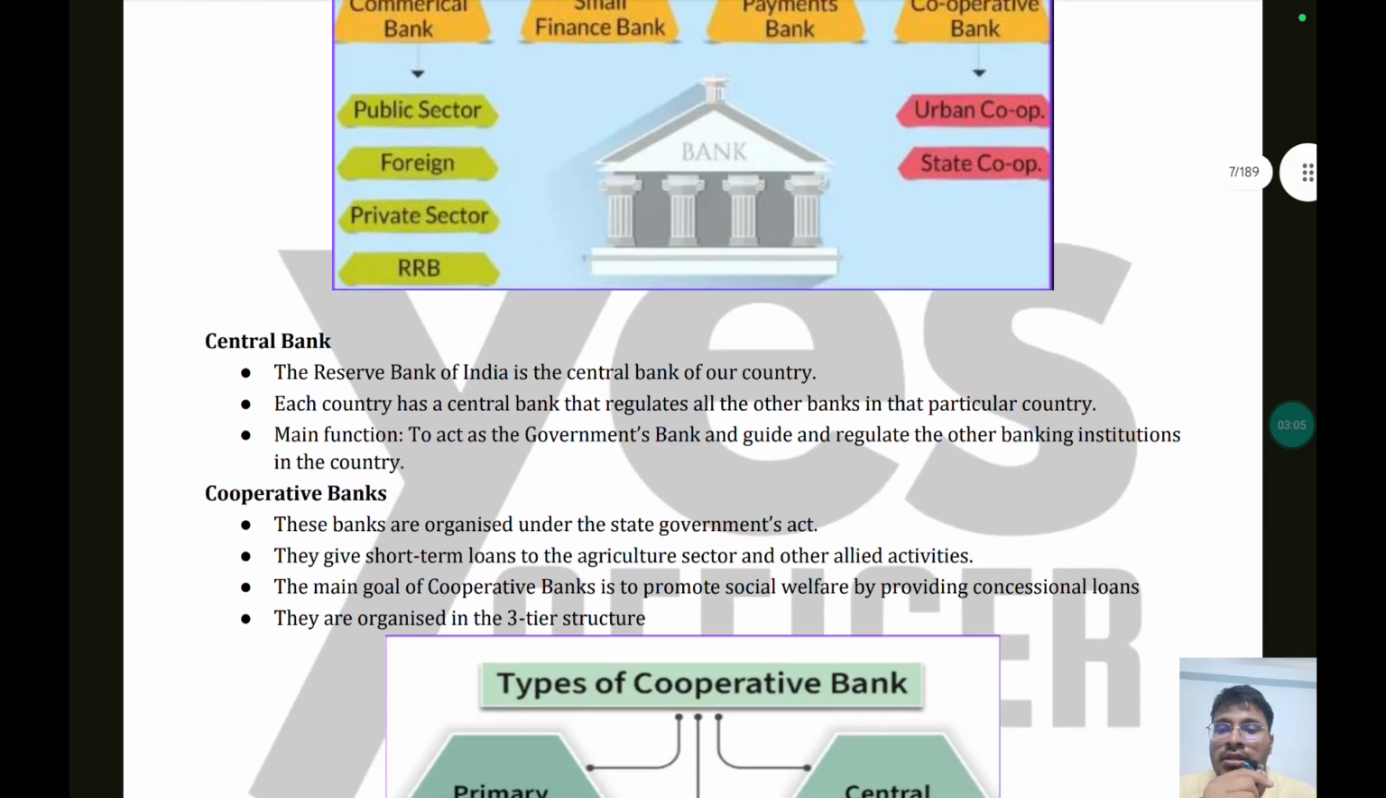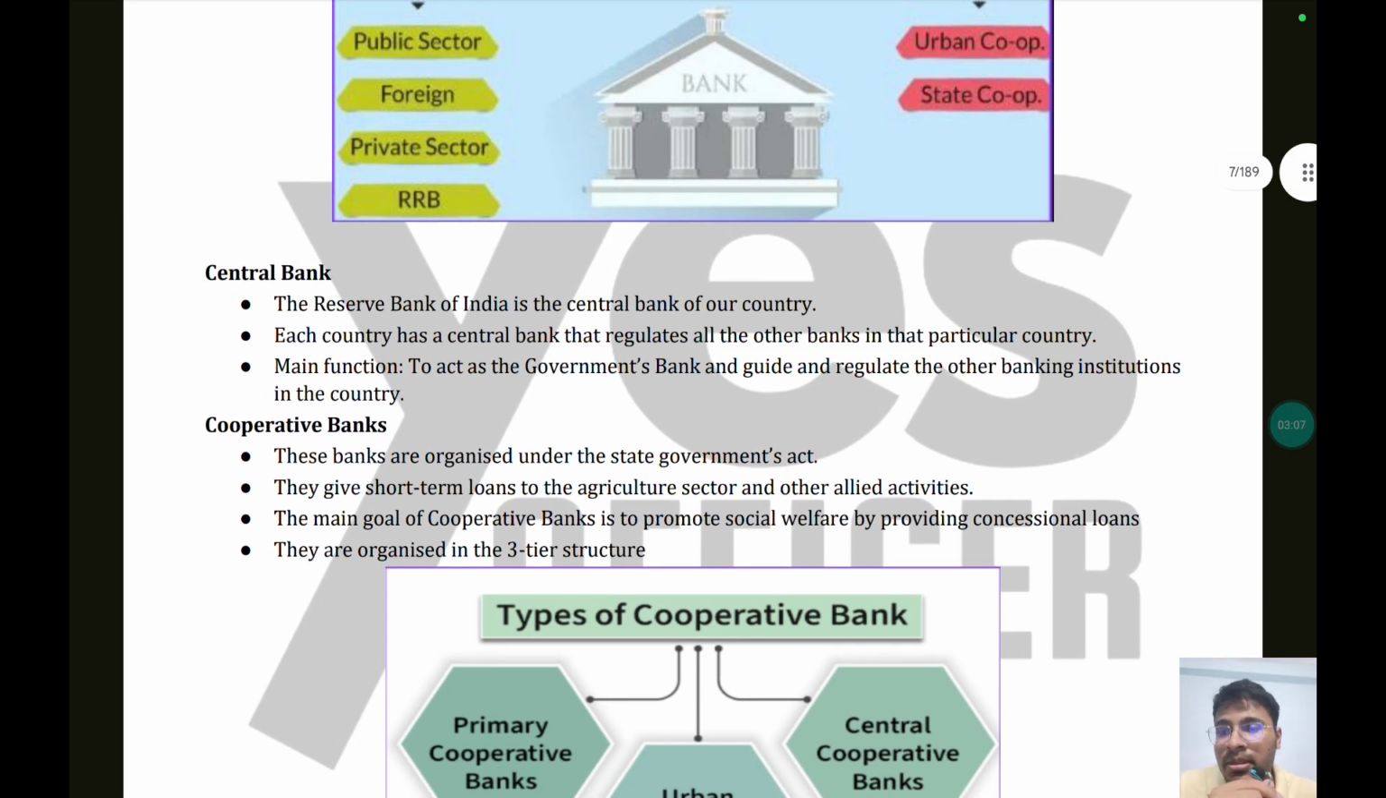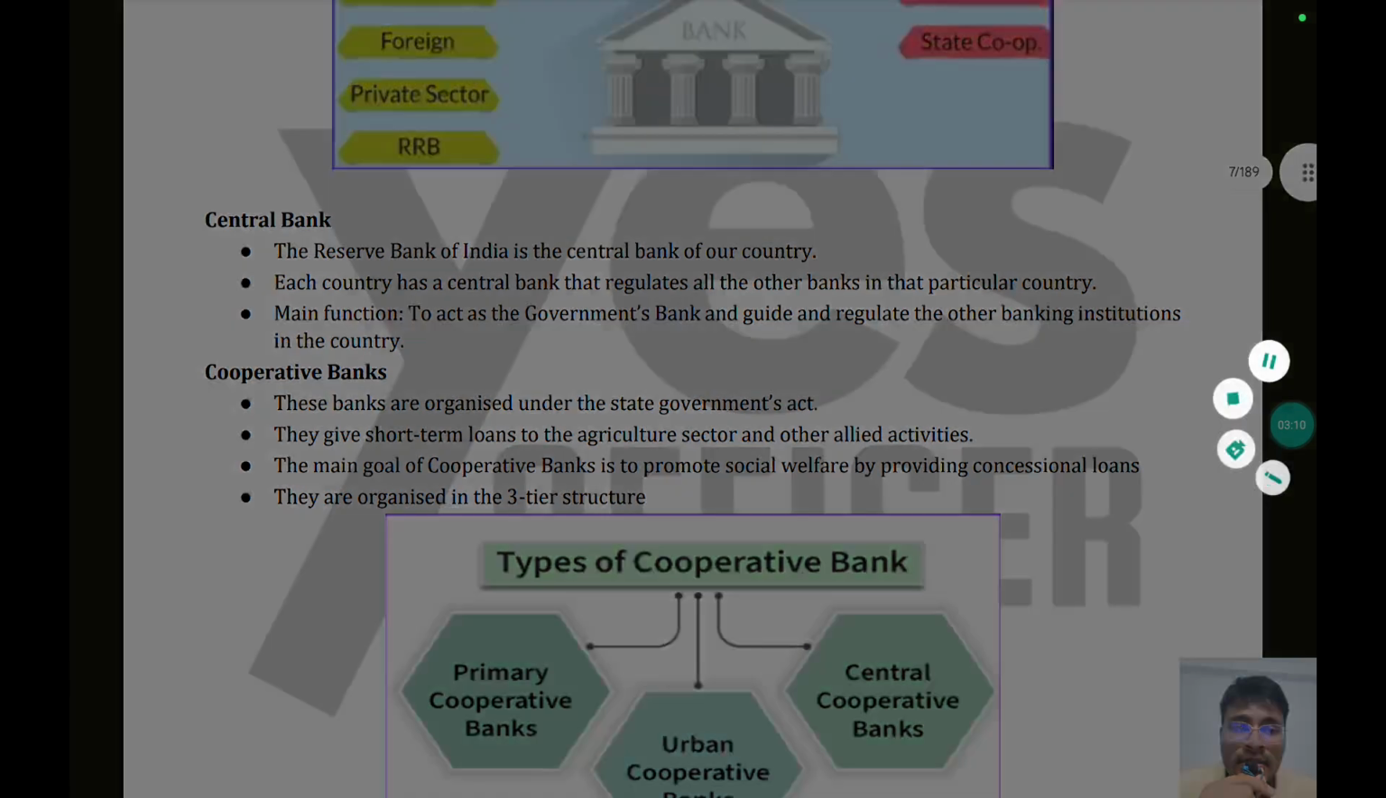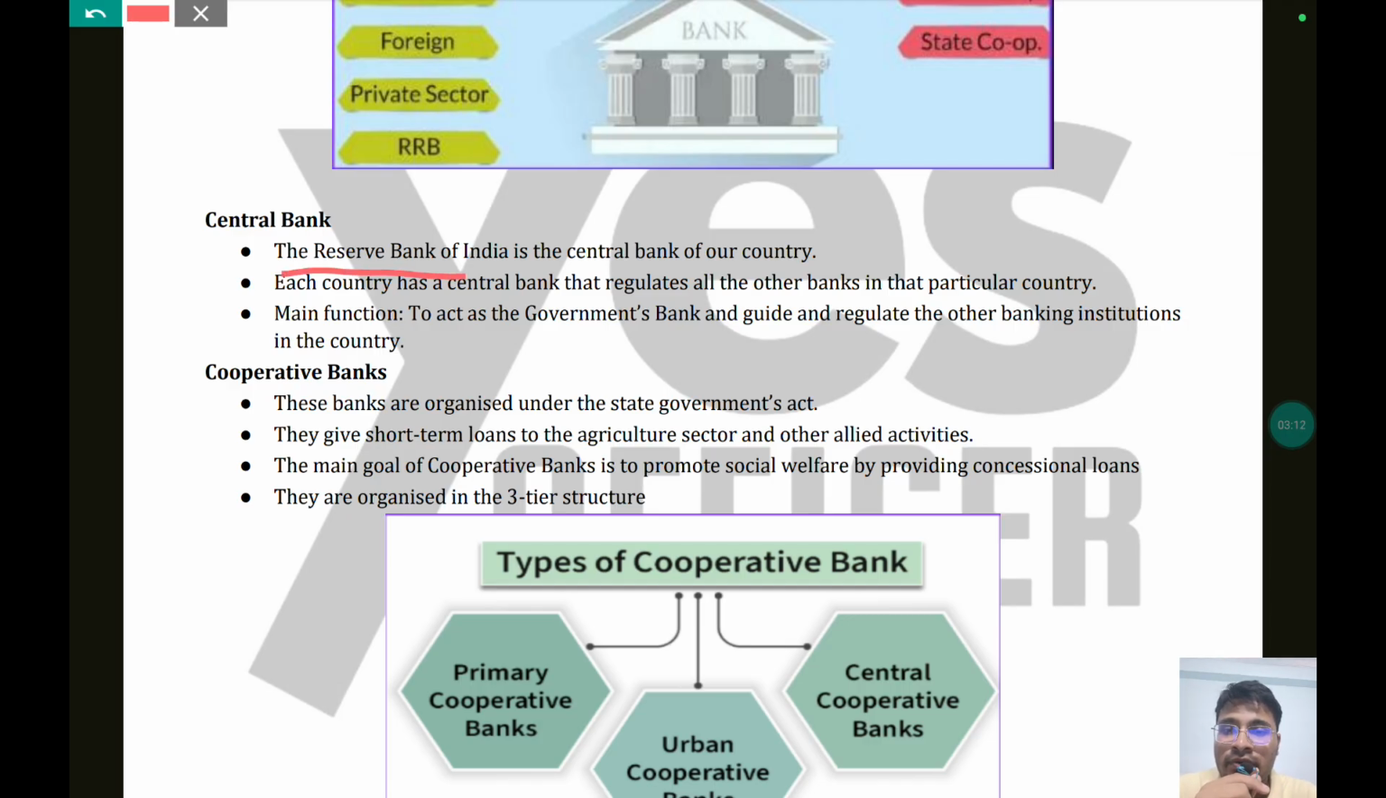So what is a central bank, or which is the central bank? The Reserve Bank of India is the central bank of our country. Every country has its own central bank that regulates all other banks in that country. So basically RBI is the regulatory body that controls or regulates all other banks and financial institutions. The main function of RBI is to act as the government's bank and guide and regulate the other banking institutions in the country.